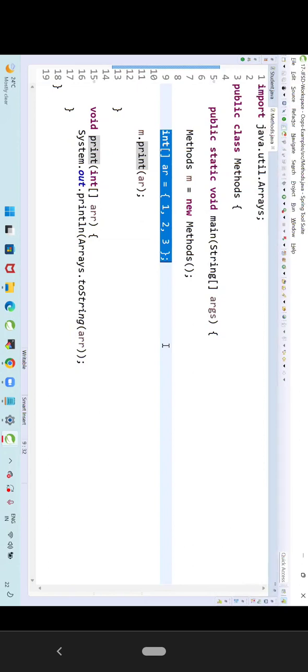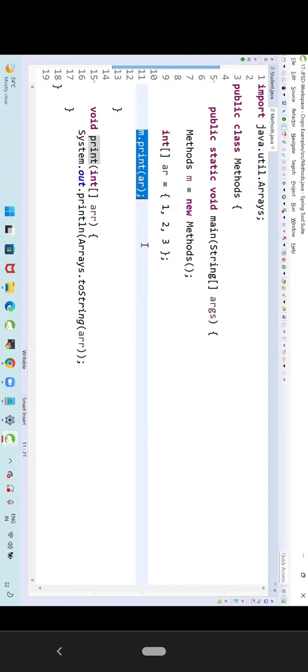Integer array. I have created one array with 3 values. Now, in the JVM, array will be created. What is the next line? Call the method. How to first check that? Which method we are calling?